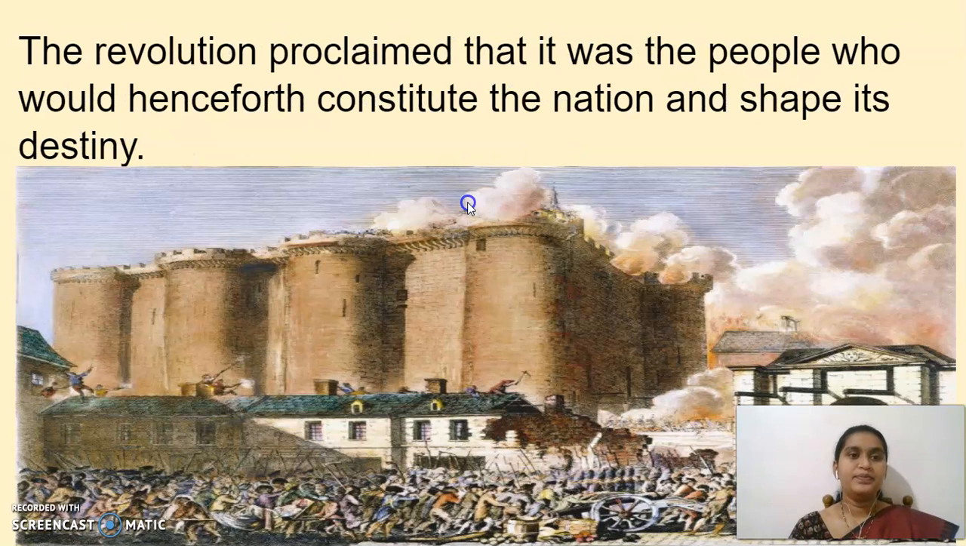Okay, see here. Yes, the revolution proclaimed that it was the people who would henceforth constitute the nation and shape its destiny. So as we have seen, what happened there, children? They made their own people's militia, and they started to fight against Louis XVI, opposing the monarchy. And later, what happened? They started to abolish the monarchy, and they started to draft the constitution. That we'll be seeing next.